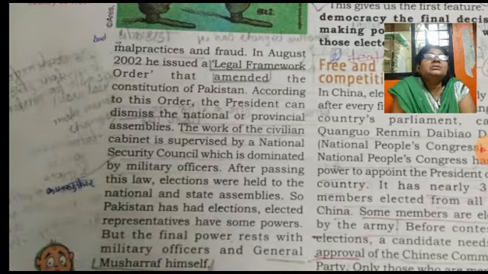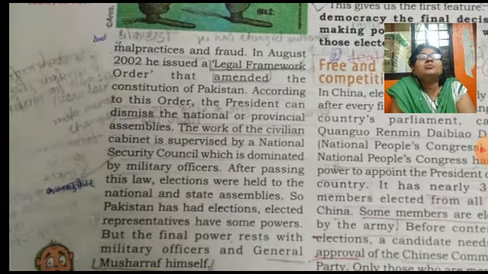The work of this civilian cabinet is supervised by the National Security Council, which is dominated by military officers. Civilian cabinet means those who were elected by the people or in the assembly. Their work had to be supervised by whom?